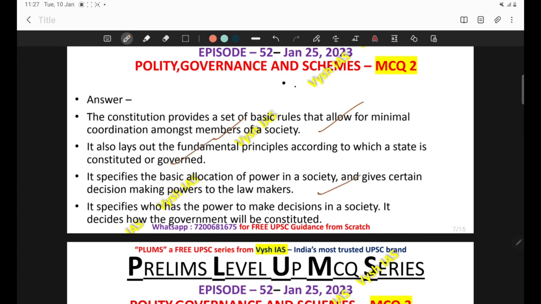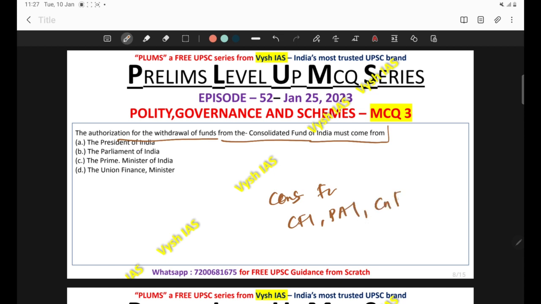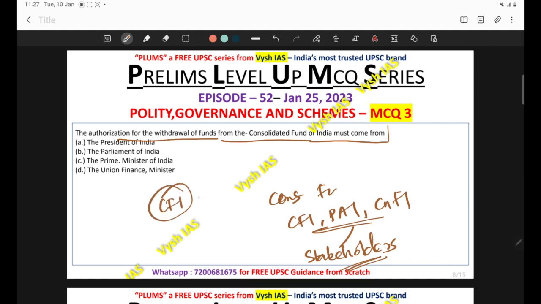Now come to the next question. The authorization for the withdrawal of funds from the Consolidated Fund of India must come from. You have to learn the different kinds of constitutional funds: Consolidated Fund of India, Public Account of India, Contingency Fund of India, and who the main key stakeholders are. Who is giving the approval? All this information you should be aware of. This is more of a factual kind of question, and it is stated in Lakshmikant as it is.